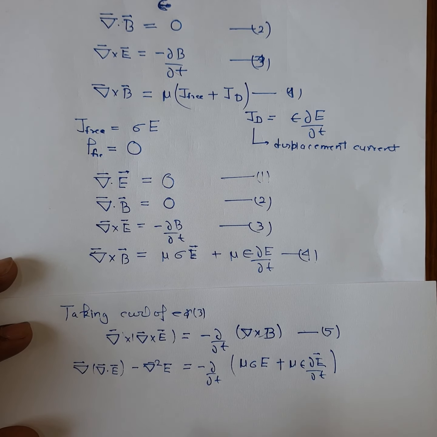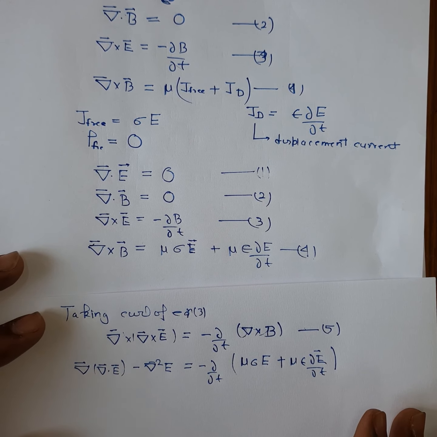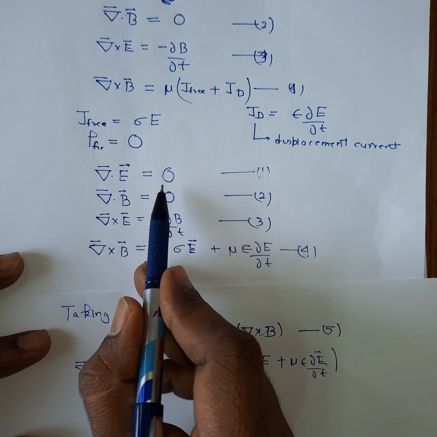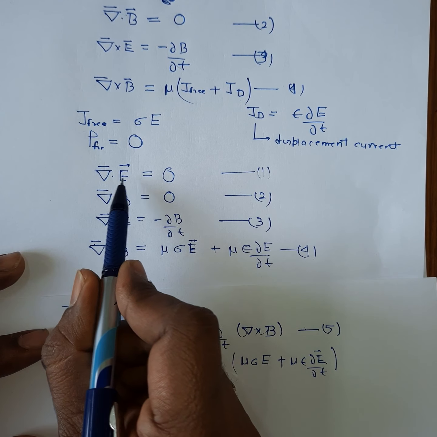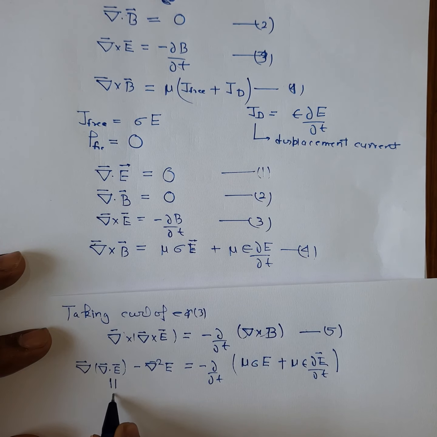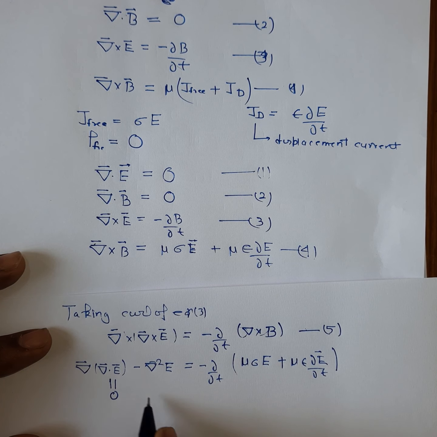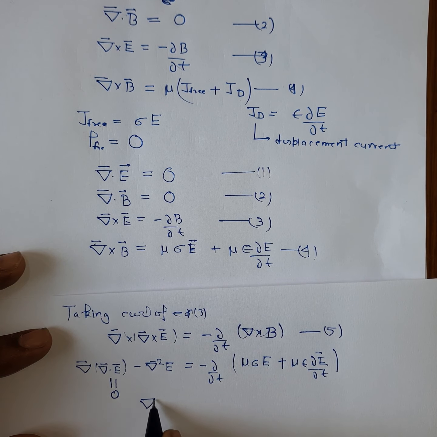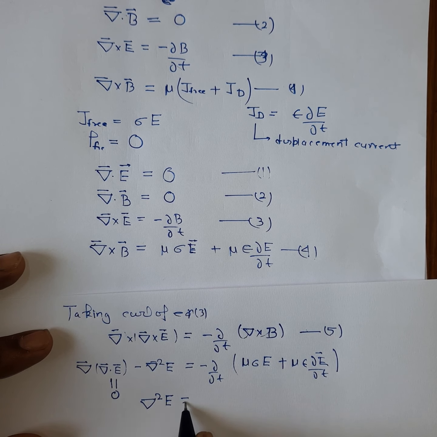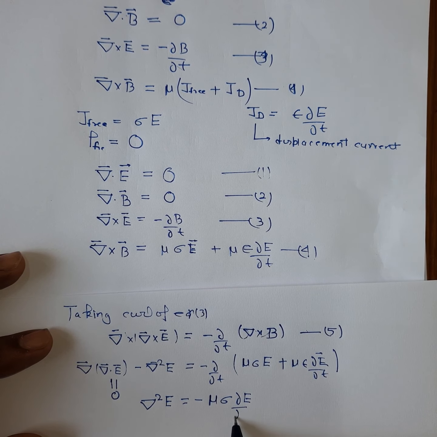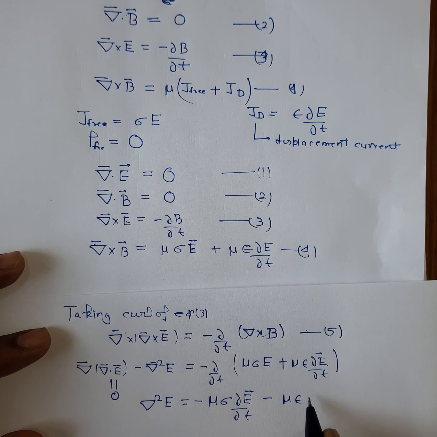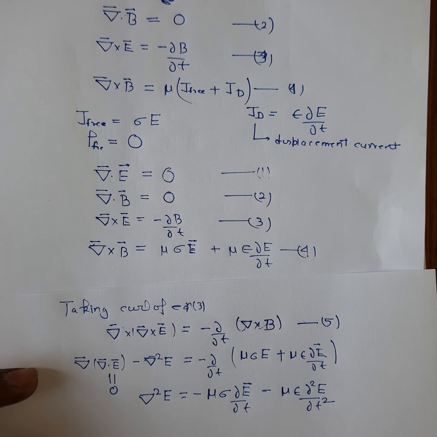As we have already discussed, since rho f is equal to 0 inside a conductor, when we are not considering the transient behavior, we can take divergence of E is equal to 0. So this term can be considered as 0. You can write it again as minus del square E on the left, and on the right minus mu sigma del E by del t minus mu epsilon del square E by del t square.